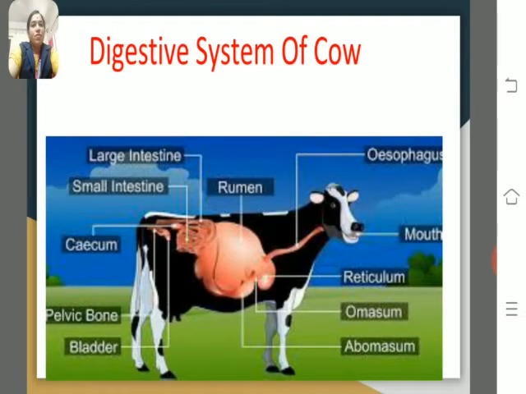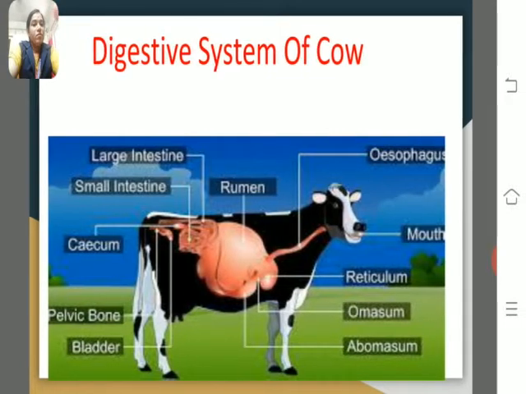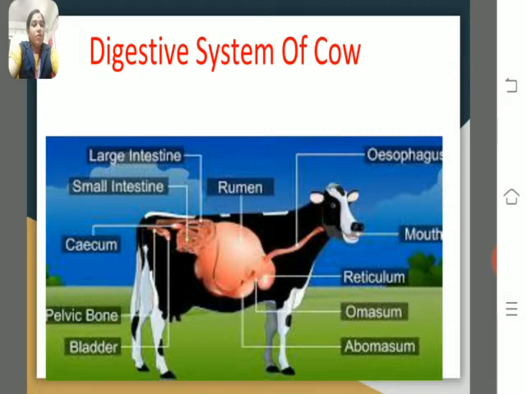First we have to see the digestive system of the cow. Already we know the digestive system of human beings and the digestive system of cows are different. In the cow, the stomach has 4 chambers: a rumen, a reticulum, omasum and an abomasum. In the cow, the digestive system starts from the mouth.